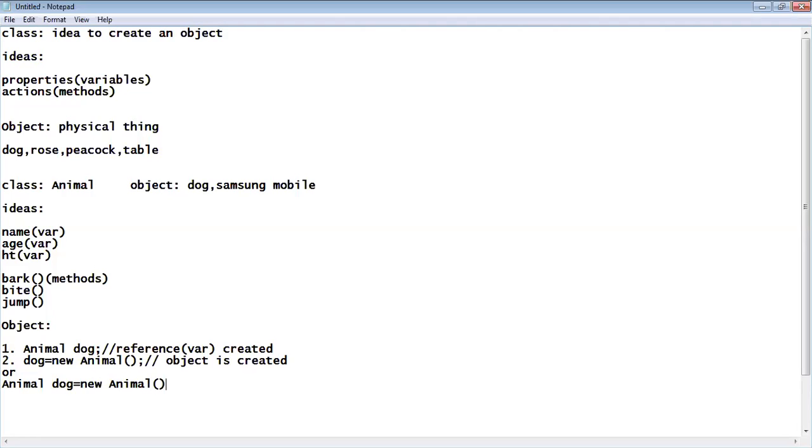This is the kind of code which you are well versed with in your engineering. Am I right? This is the kind of code which you have done in the past so many times. So if you combine step number 1 and step number 2, unnecessarily I'm writing dog twice, here and here. This I am equating with the other one. Okay, done? You understood how to create an object. So the object is created just like a cell phone is purchased, but will it do any work for you? No, you have to invoke the methods. How to invoke the methods? Invoke is nothing but calling.